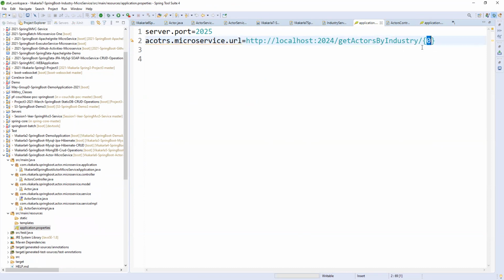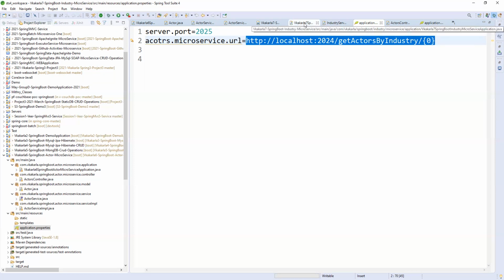Why do we need to pass a dynamic value? If it is static, you will always get the same kind of response. If you want different industries, different actors or different values, we need to configure a dynamic value placeholder instead of passing a static name. So here we have the actors microservice URL, the complete URL, with dynamic placeholders.